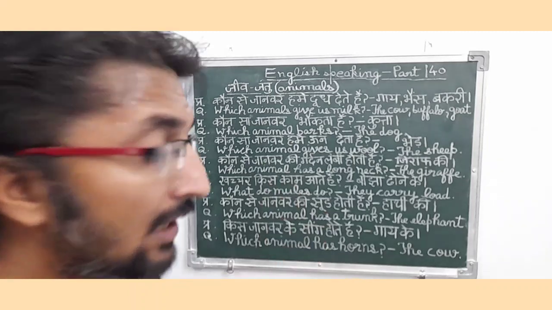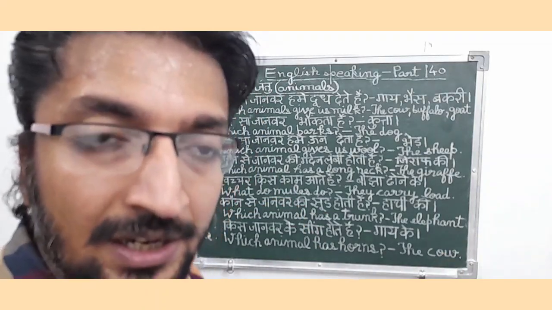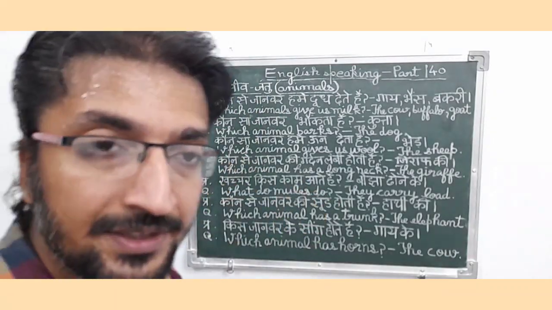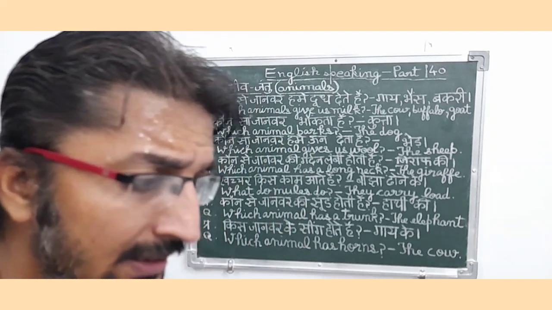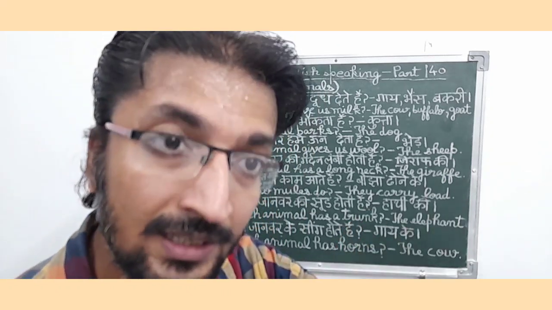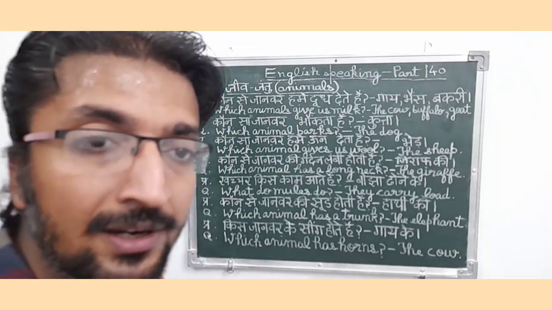So कौन से जानवर की गर्दन लंबी होती है? जिराफ की. So friends, it is a present interrogative type sentence. Which animal has a long neck means the giraffe. So friends, since in this sentence they are mentioning the quality of a particular animal, that is giraffe, which has a long neck, so it is an animal related sentence.